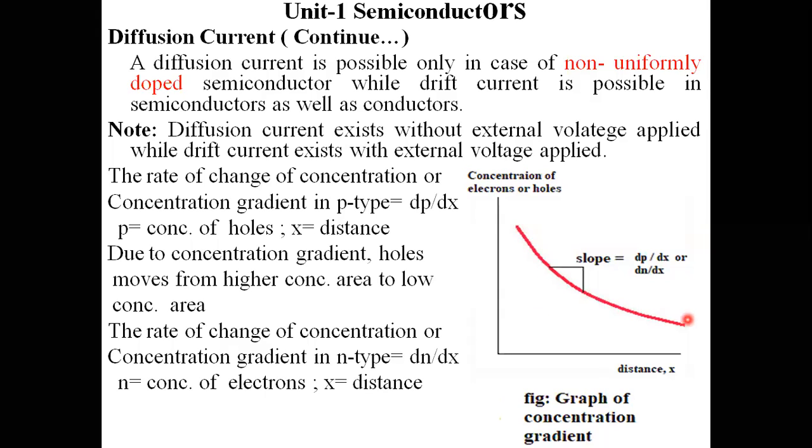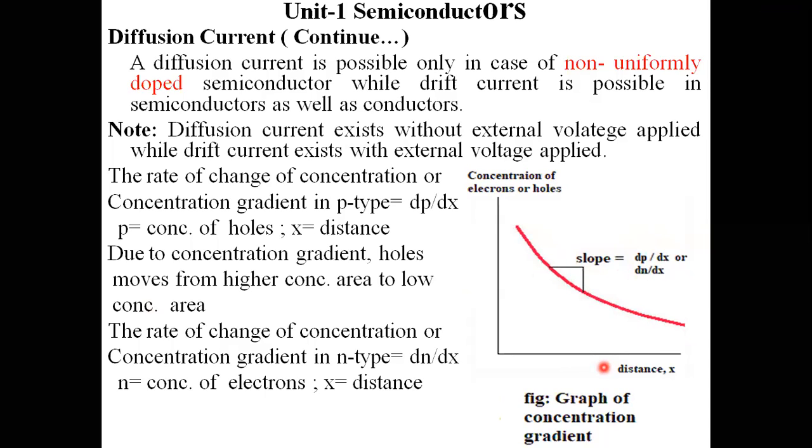This graph is decaying in nature, and if we calculate the slope by taking two points, x1 and x2, y1 and y2, I will get a negative value for this slope. That is the graph of the concentration gradient.